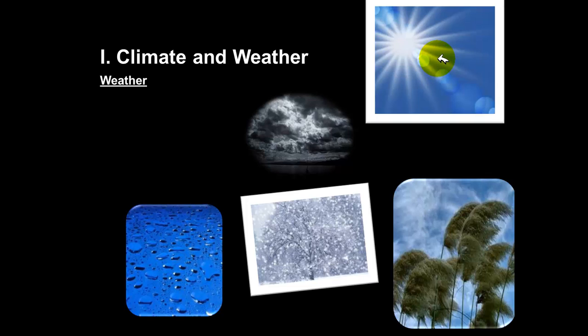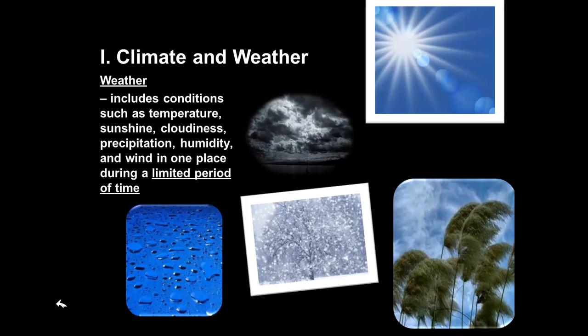Weather includes things like your temperature, cloudiness, sunshine, precipitation, humidity, snow. When you're dealing with the weather, it includes these things for a very short period of time, 24 hours, 48 hours or less, something like that. That is what we're thinking about when we think of the weather. So we're thinking about conditions for a short period of time.